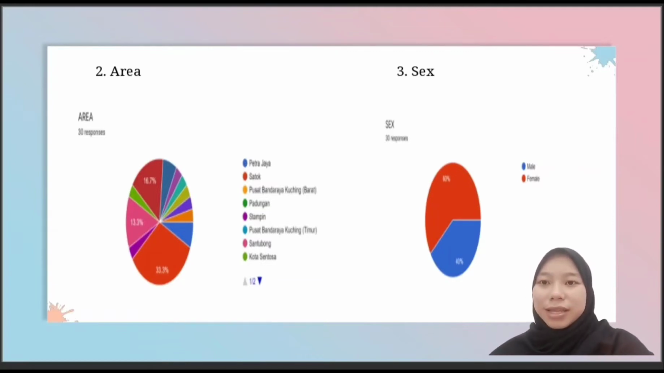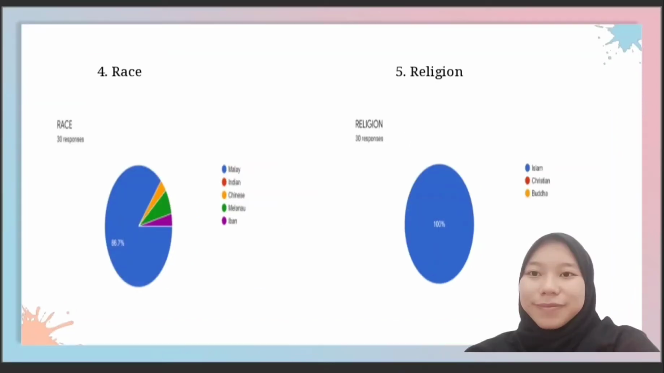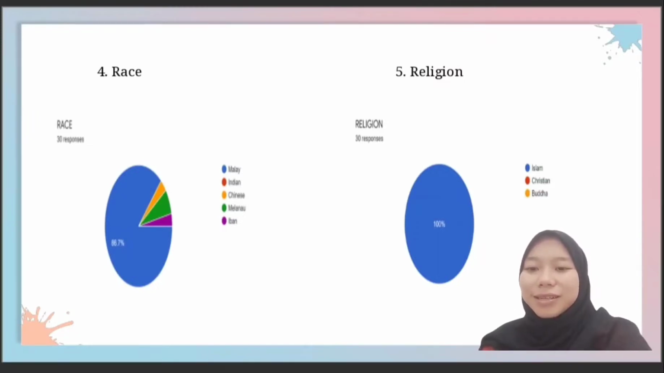Thirdly, we can see from the pie chart that 60% of respondents are female and 40% are male. The rest of the respondents are Malay, Indian, Chinese, Melanau, and Iban. The highest is Malay, which is 86.7%. Lastly is religion. There are three religions, which are Islam, Christian, and Buddhist. And this pie chart shows that all 30 respondents are Muslim.